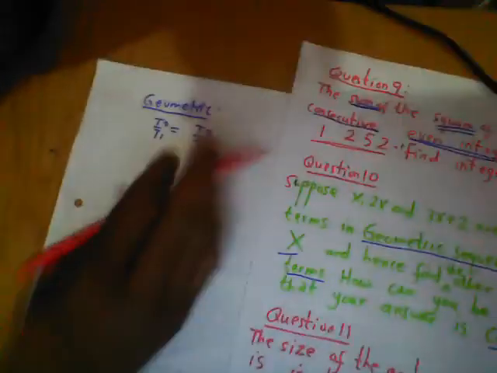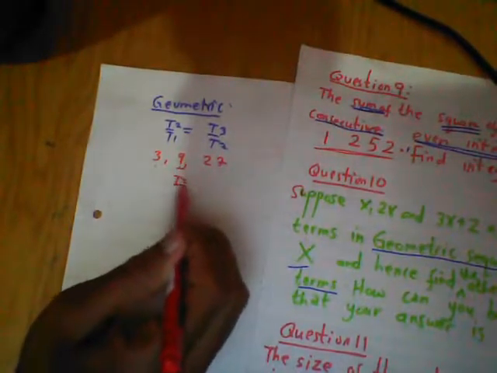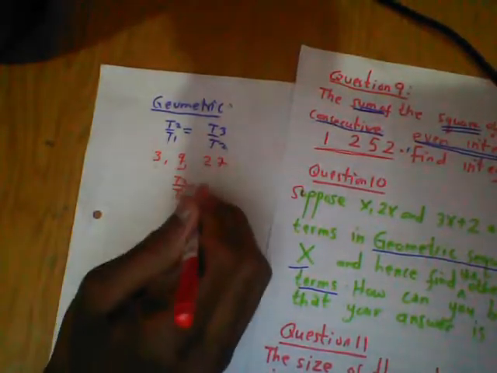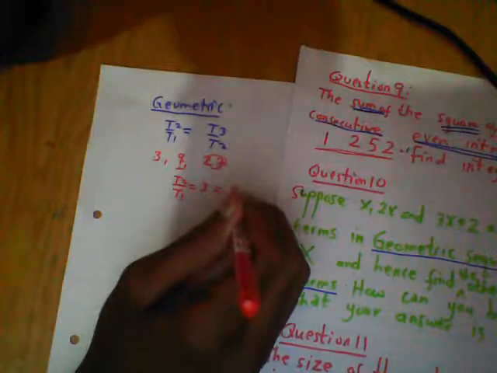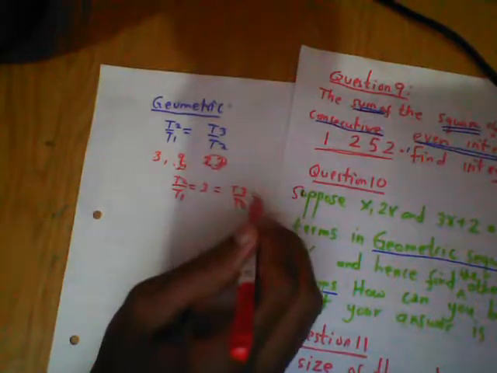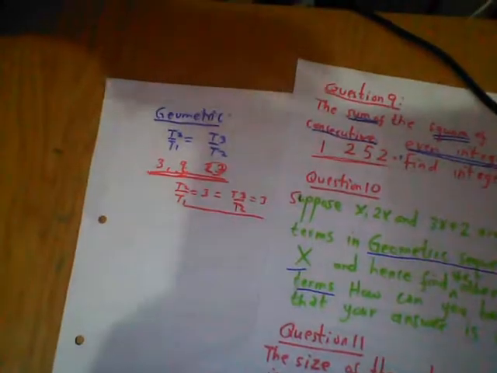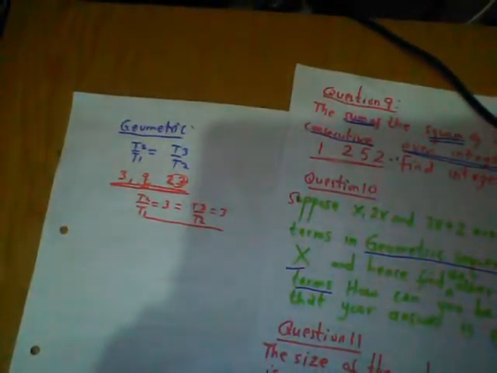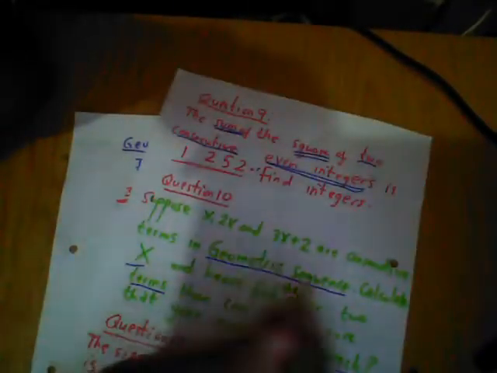When you say something is geometric, if let's say you have 3, 9, and 27, these are terms. If you take term 2 divided by term 1, 9 divided by 3, you get 3. And it must be equal to term 3 divided by term 2, 27 divided by 9, which equals 3. So this is geometric. That's how you test for geometric. But if it's not the same, then it's not geometric.